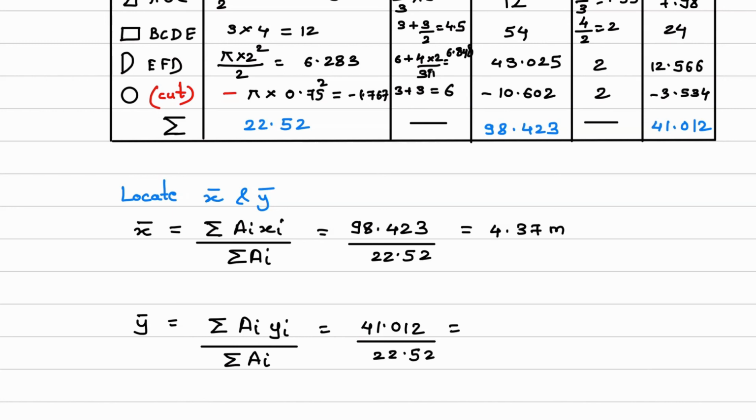So from here I'll get Y bar. Y bar is 1.82 meter. So we have calculated X bar and we have calculated Y bar.